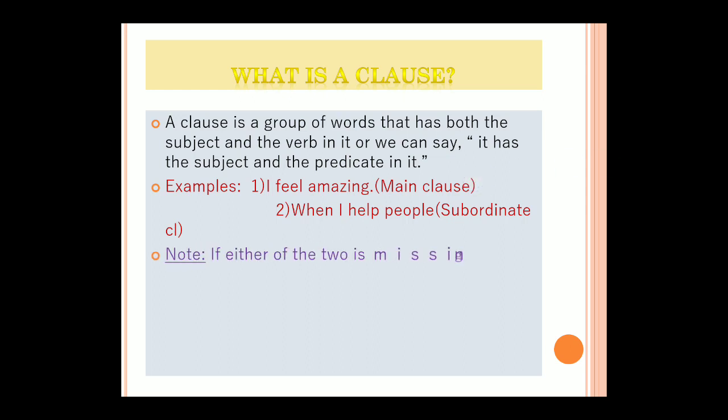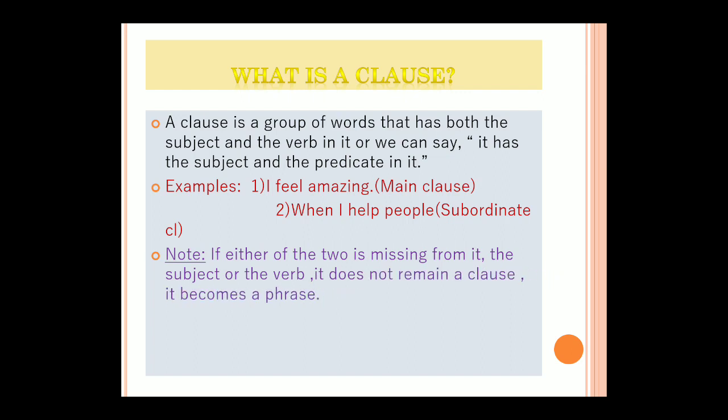What do you mean by phrase, students? Phrase also we had done. So phrase is nothing but if either of the two is missing from it, the subject or the verb or both, it does not remain a clause but it becomes a phrase. For example, near the temple or with great force.